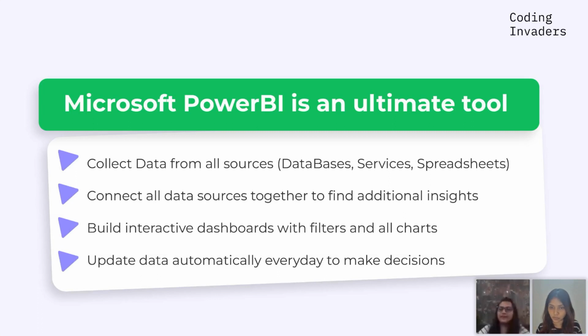So we build different dashboards using filters, using charts, and all of that can finally help us understand all the hidden information behind the data, and that we finally use to make decisions. So that's a step by step process that we as data analysts follow on Power BI to achieve all these things.